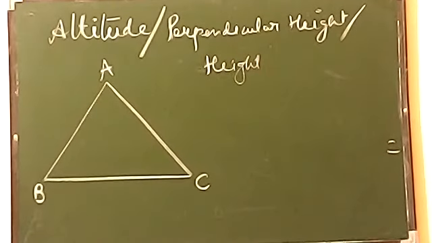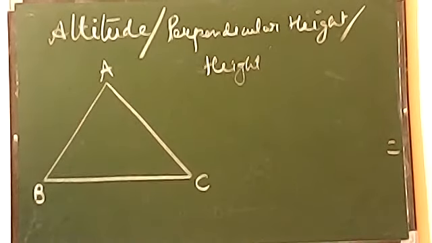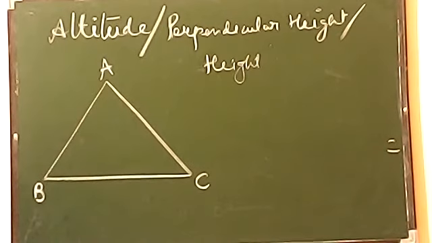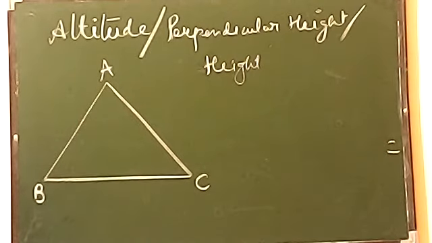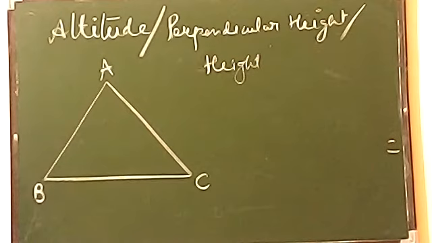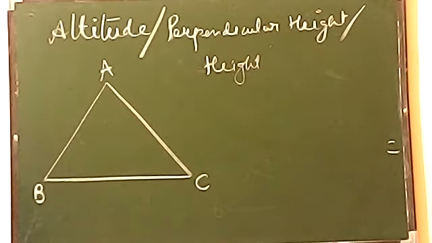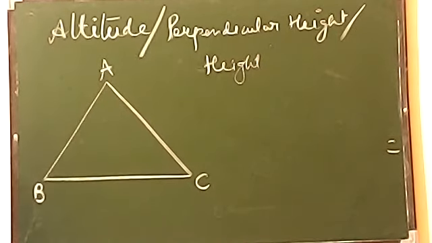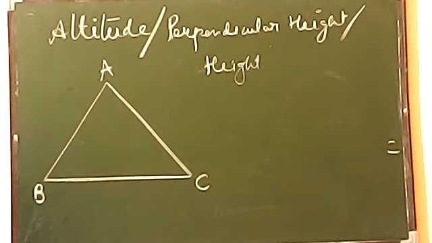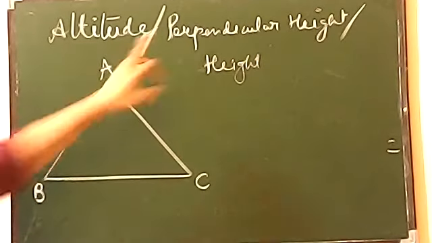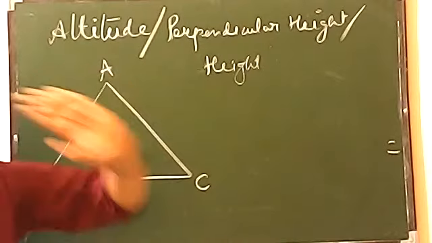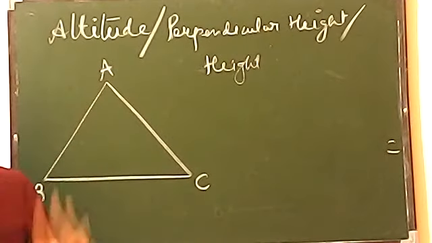If we have three vertices, there will be three altitudes also, because we can draw one from each vertex. The main thing related to altitude is that it always makes a 90-degree angle with the opposite side. This is the main concept, remember, because whenever the word perpendicular comes, it gives you 90.